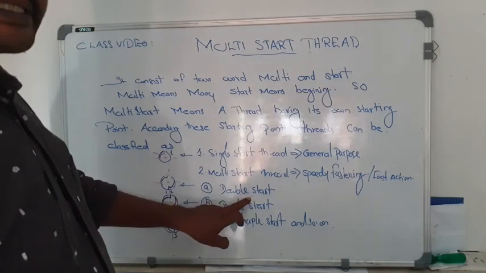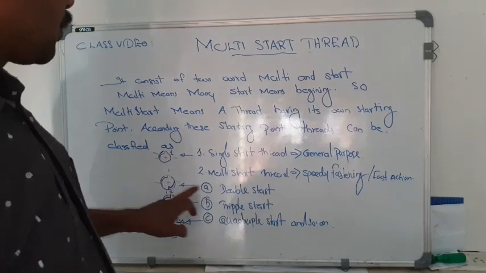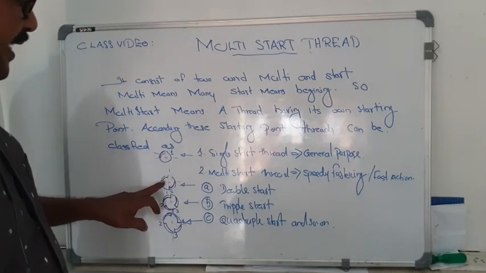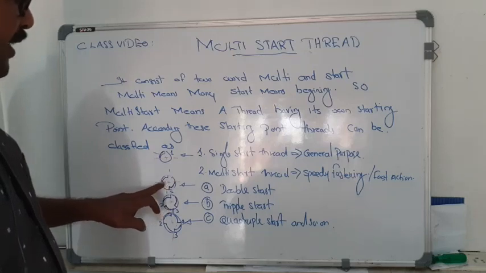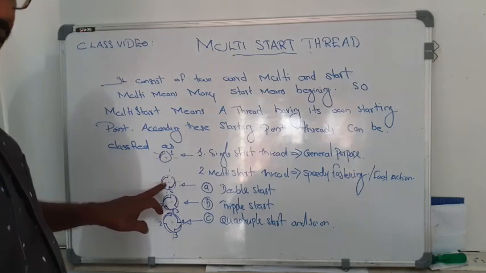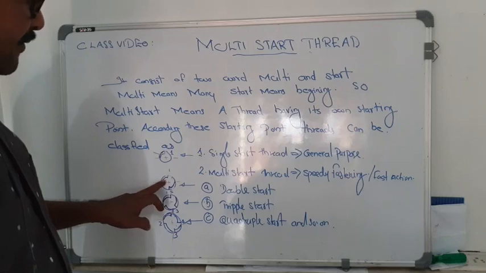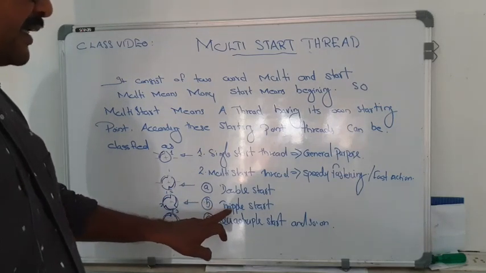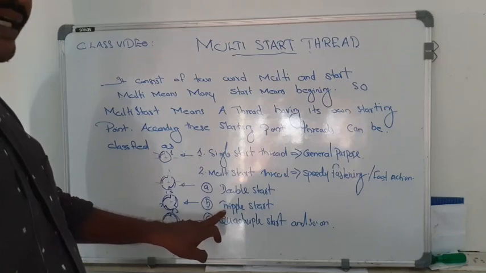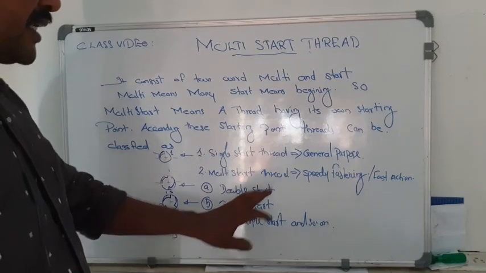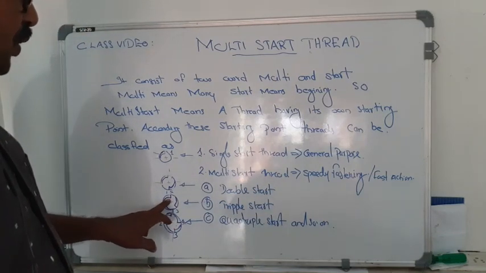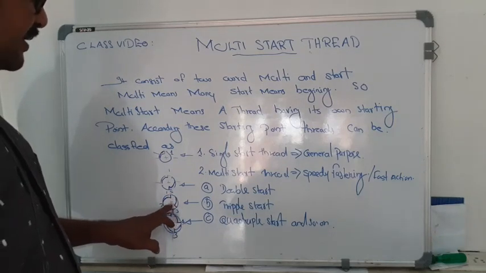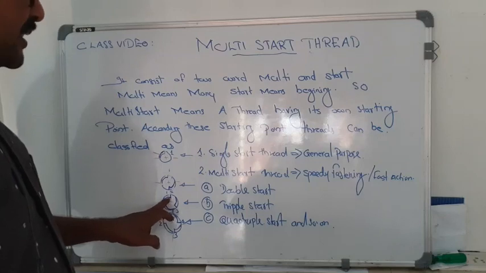In the case of double start, it has two starting points. This diagram shows two starting points. This is the end view of the screw threads having two starting points. In the case of triple start thread, it has three starting points. This figure shows that the number of starts is 3. So this is a triple start thread.